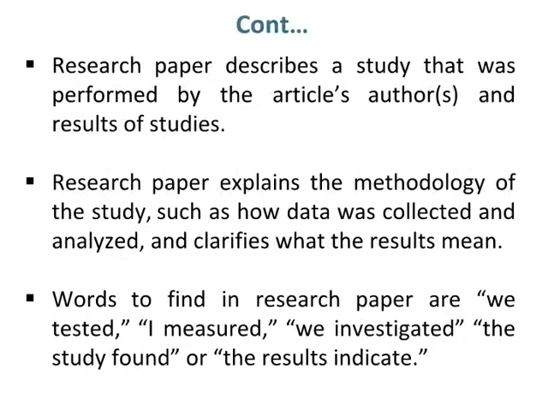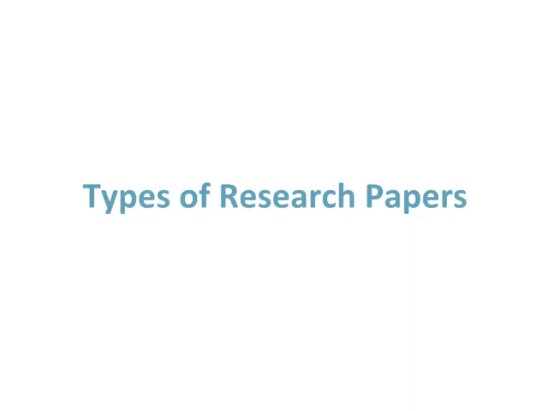A research paper describes a study that was performed by the article's authors and the results of the study. It explains the methodology of the study, such as how data was collected and analyzed, and clarifies what the results mean. Words to find in a research paper are: we tested, I measured, we investigated, the study found, or the results indicate. Types of research papers.